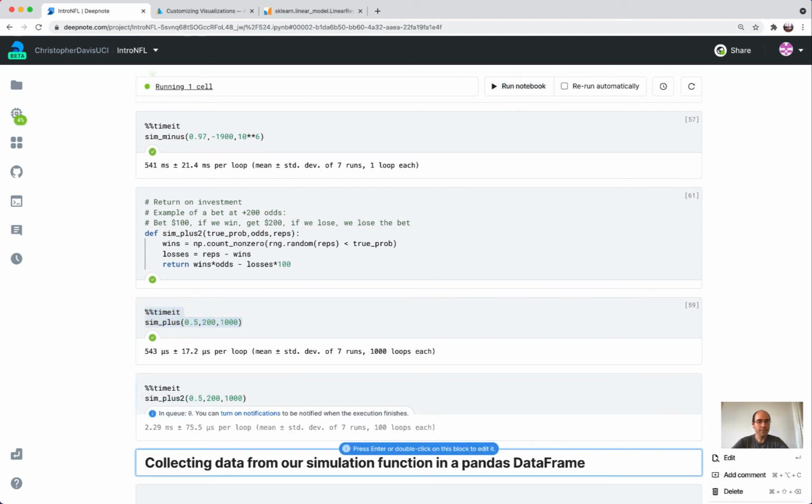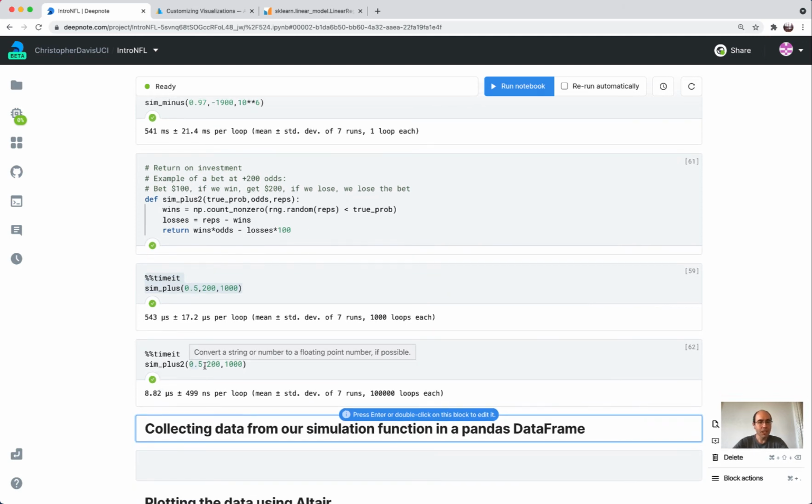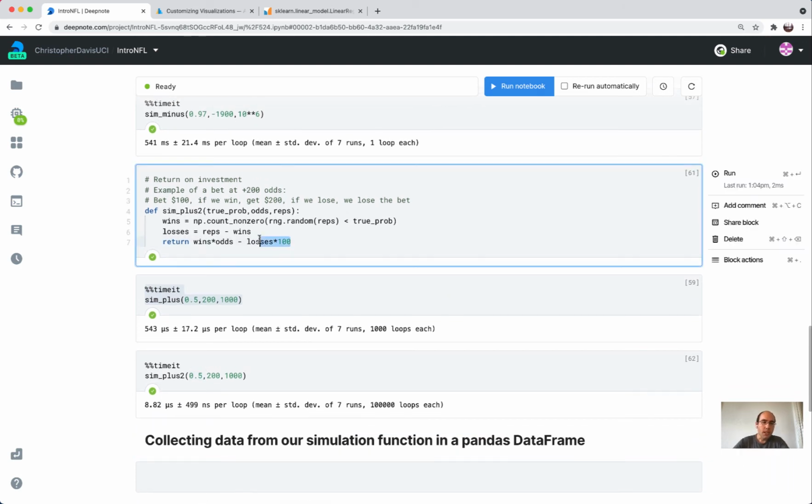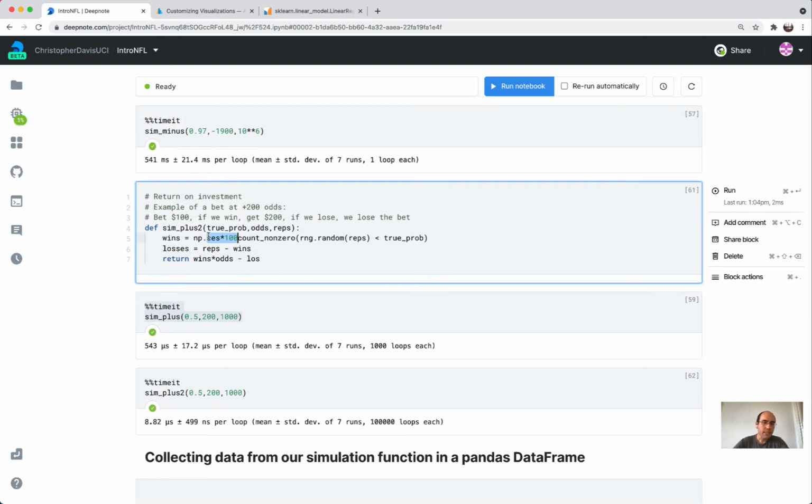Okay, and let's try it again. So it only took 8 microseconds, so that's a lot better than this 500 microseconds, and it's a lot better than those 2 milliseconds from before. Okay, good. So let's take that.